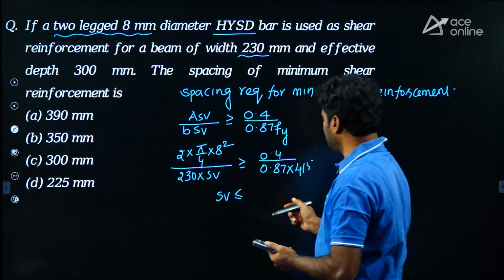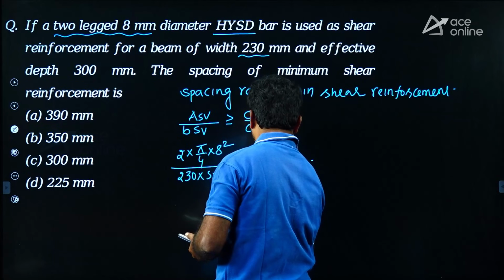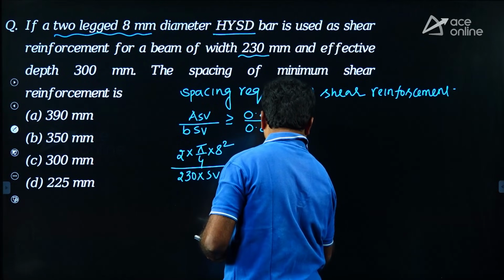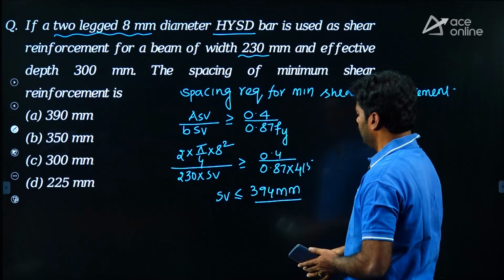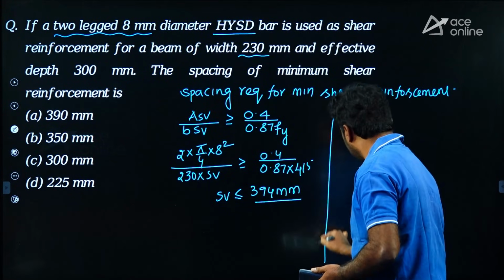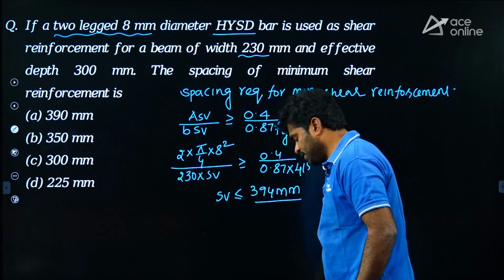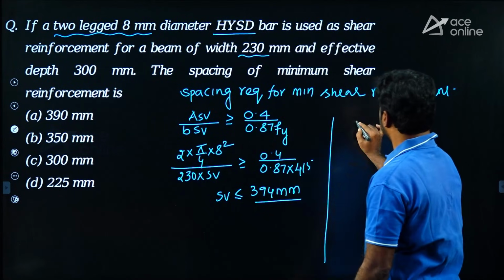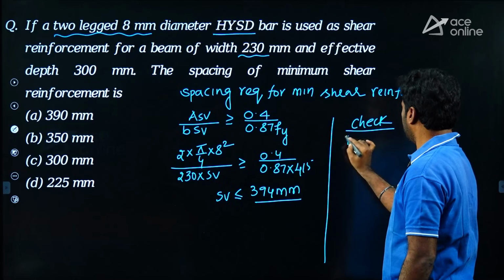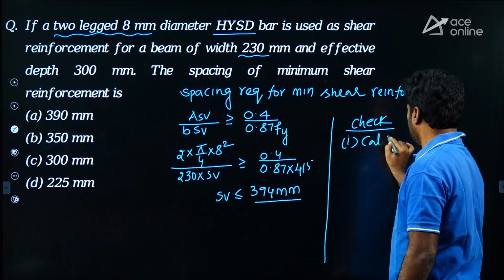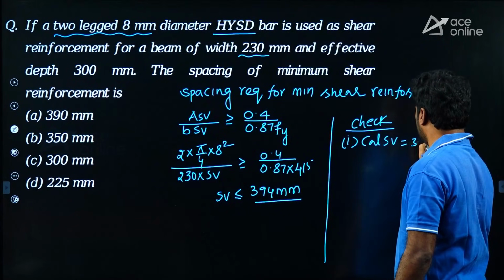Yeah, it is 394 mm. We are getting 394 mm. But this spacing in any case should not be more than maximum spacing. Let us go for a checklist. First of all, calculated spacing we are getting is 394 mm.